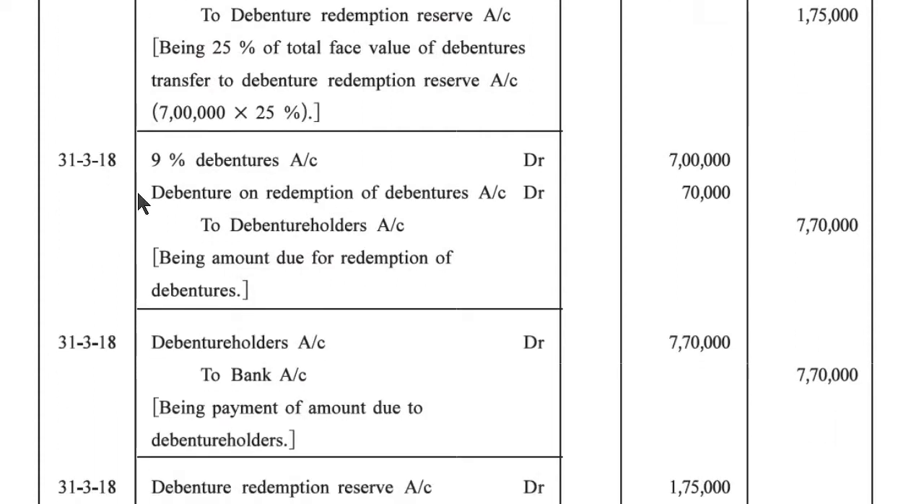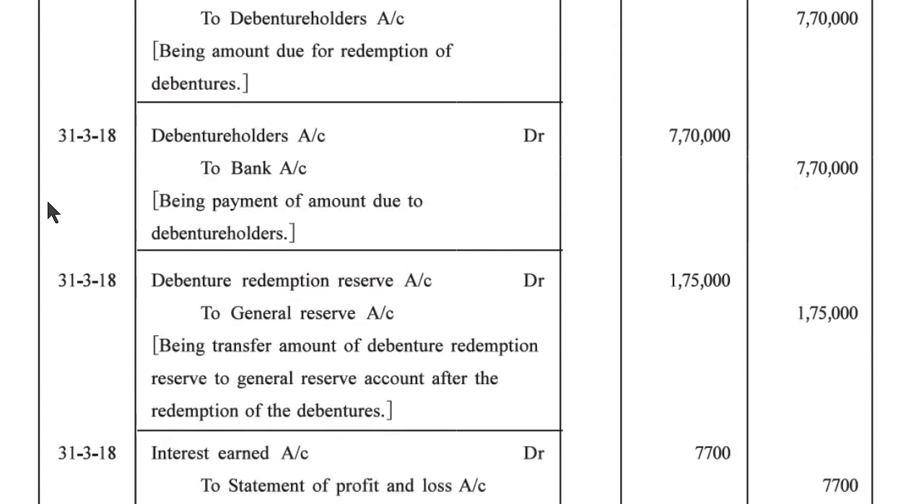31st March 2018, 9% debenture account debit 7 lakh, premium on redemption of debenture account debit 70,000 to debenture holders account 7 lakh 70,000. Being amount due for redemption of debentures. 31st March 2018, debenture holders account debit 7 lakh 70,000 to bank account 7 lakh 70,000, being payment of amount due to debenture holders.